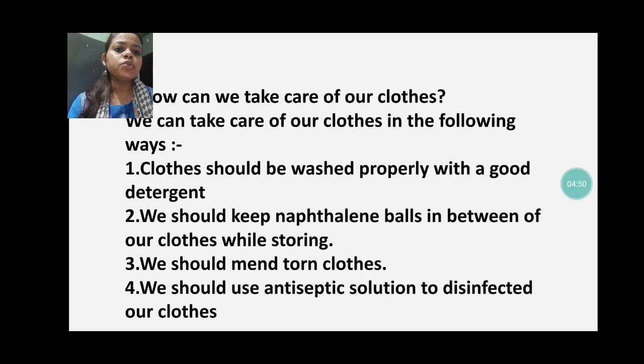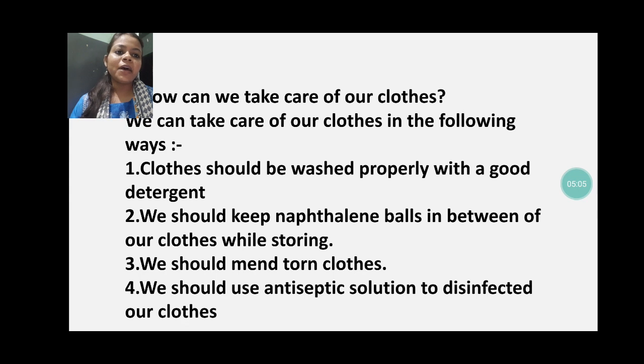First is, clothes should be washed properly with a good detergent. Detergent is very important to keep our clothes nice and stain free for a long period of time. So it is very important that whatever soap or detergent we are using must be of good quality.